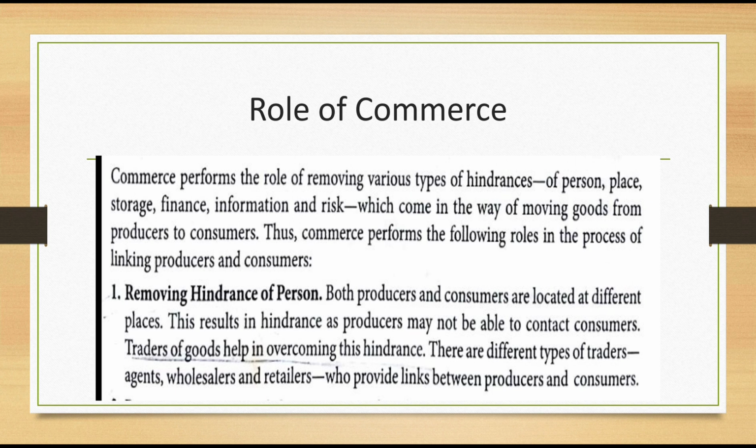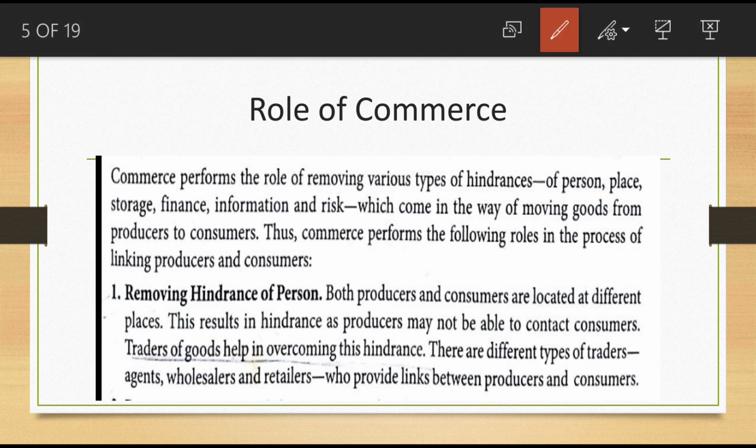These hindrances come in the way of moving goods and services from the producers to the consumers. During that time, this type of hindrance will come. Thus commerce performs various roles in the process of linking the producers and the consumers. So the main role of commerce is removing these hindrances. The first and main point is this: commerce performs the role of removing various types of hindrances. What are the different types of hindrances?